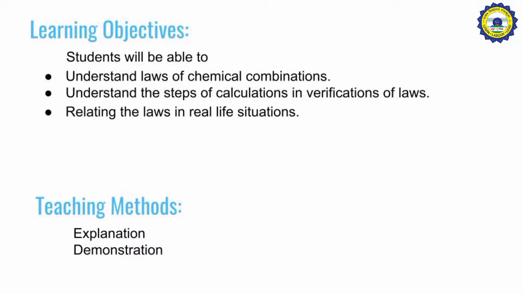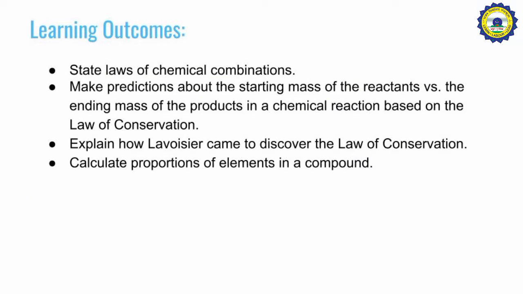Learning objectives. Students will be able to understand the laws of chemical combinations, understand the steps of calculation and verification of the law, and relate the laws to real life situations. Teaching methods used here are explanation and demonstration.